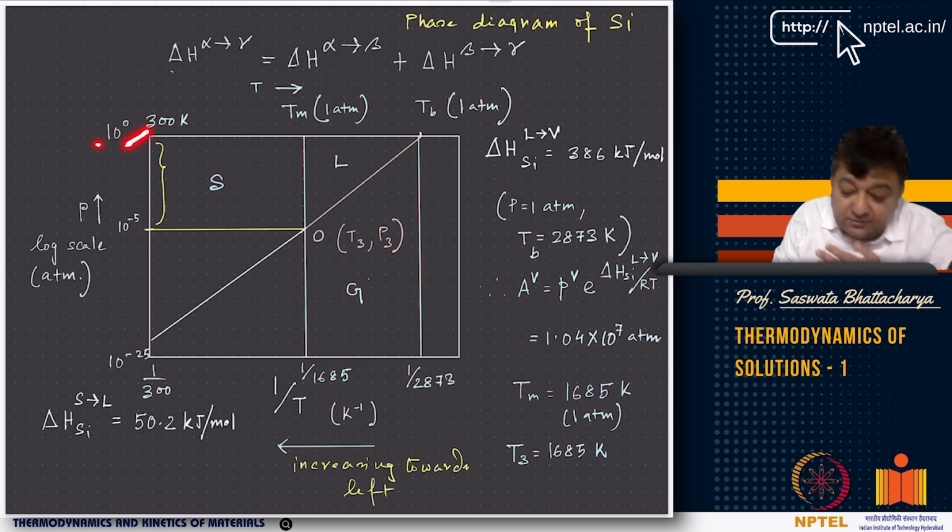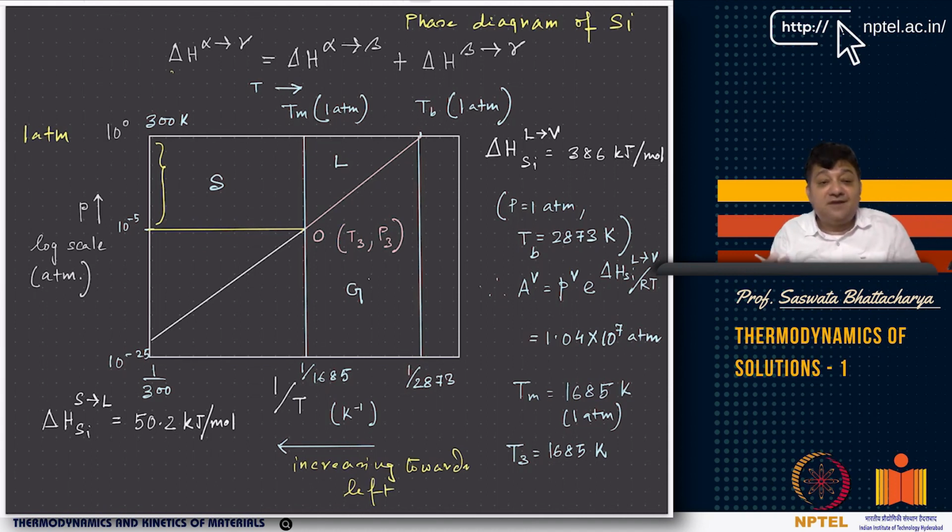See 10 to the power 0. So as you can see, this is pressure in the log scale. We have plotted pressure in the log scale, and the pressure's unit is atmosphere. So this is 10 to the power 0, and 10 to the power 0 means 1 atmosphere. So this is basically 1 atmosphere pressure, and these pressures are much below, right? You can see here it is 10 to the power minus 25, which is a very, very low pressure, and then this is like 10 to the power minus 5. How did I get to this point?